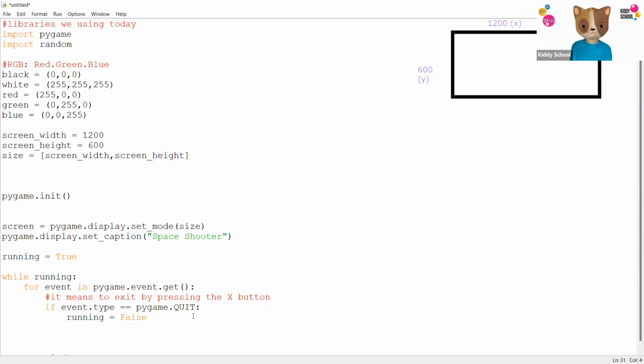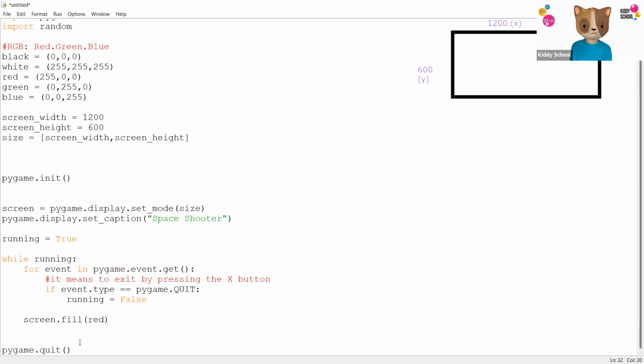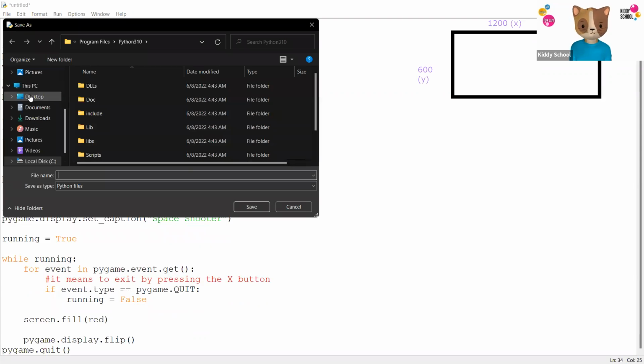For now, I'll just add a background color. I'll say screen.fill, and let's say I'm going to use red as my background color. And in the end, I'm going to add pygame.display.flip.